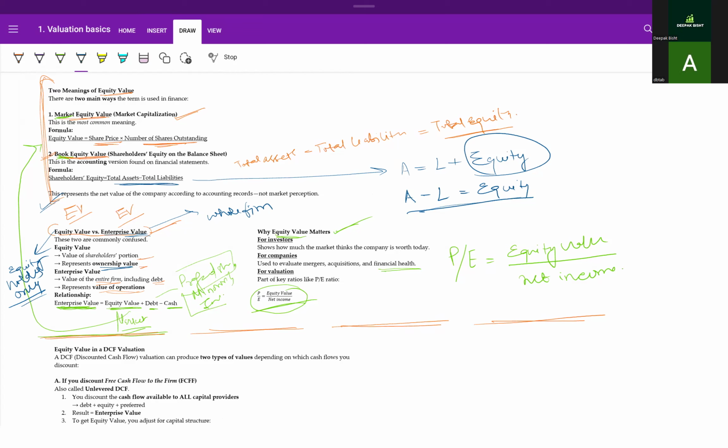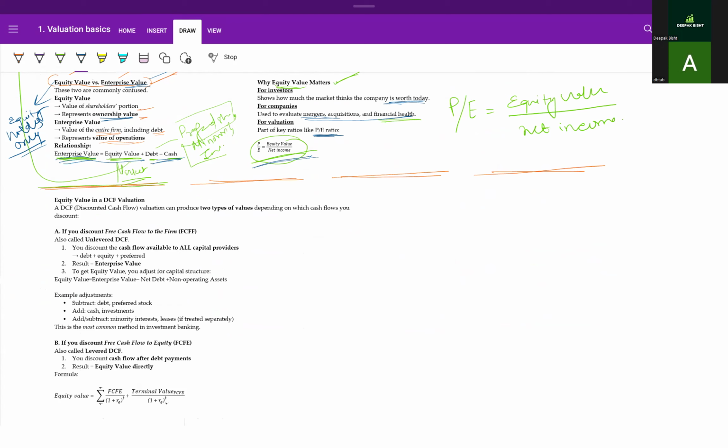And the relationship between equity value and enterprise value is this. Enterprise value is equal to equity value plus debt minus cash. And what does equity value mean for investors? It's simply what the company is worth today. For companies, it's used to evaluate mergers, acquisitions, and financial health. And for valuation purposes, the price to earnings ratio is an important metric, which is calculated using equity value and net income. All right.